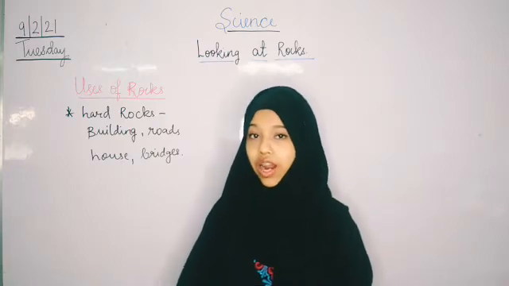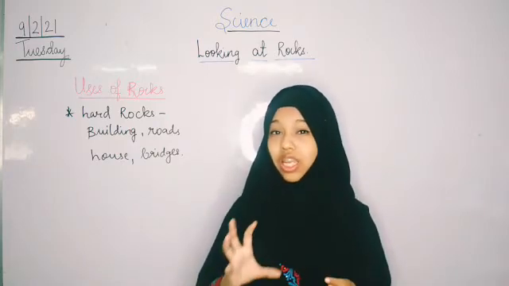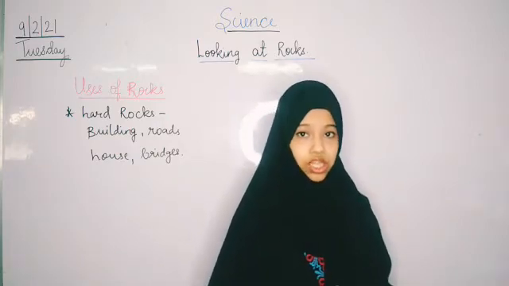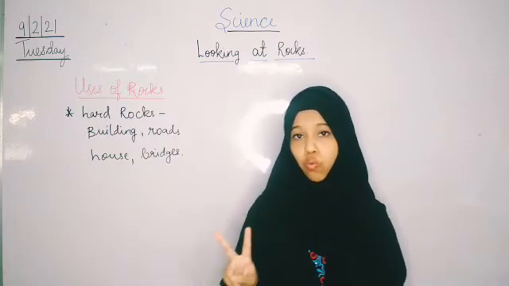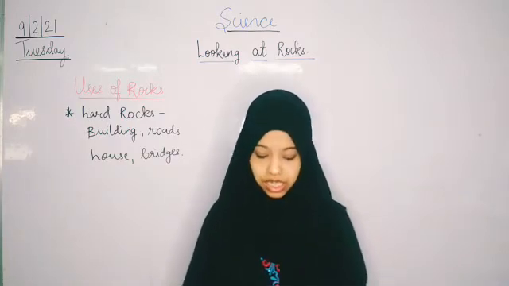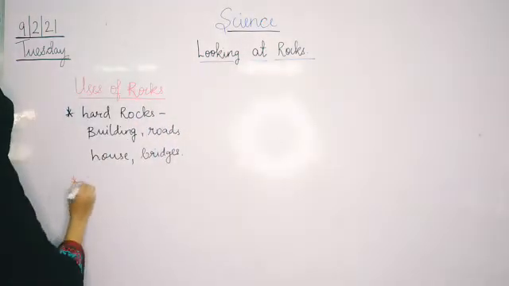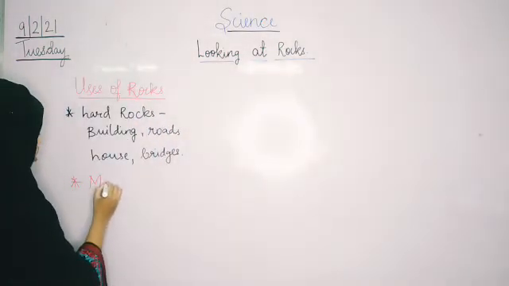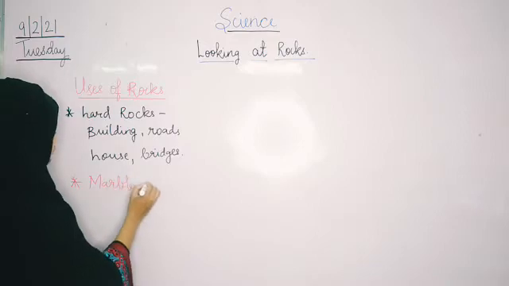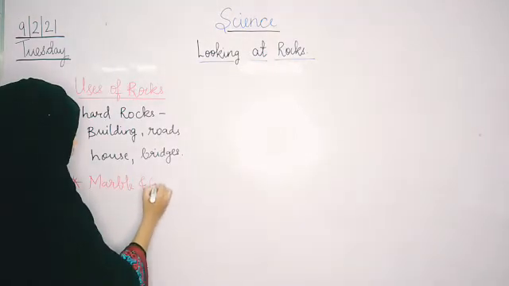Now children, there are some rocks which look nice and attractive. And the two rocks in this lesson are marble and granite.